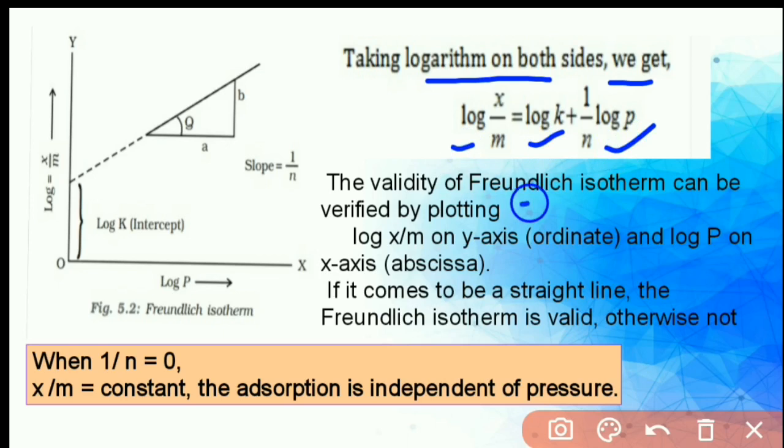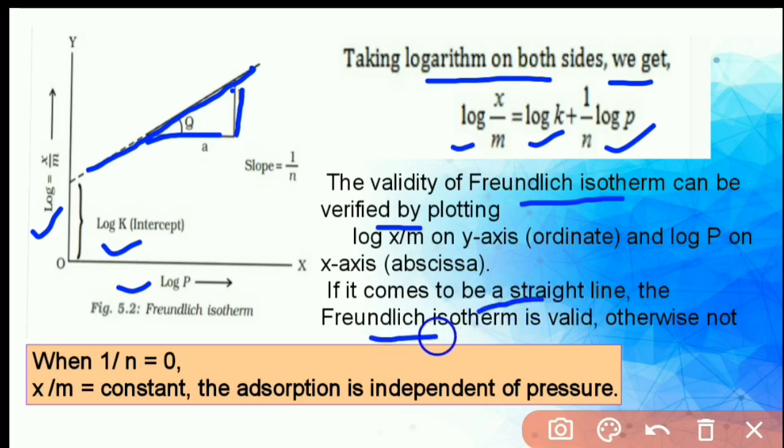The validity of the Freundlich isotherm can be verified by plotting a graph between log x by m versus log p, and we get a straight line with slope 1 by n and intercept log k. If it comes out to be a straight line, the Freundlich isotherm is valid, otherwise not.